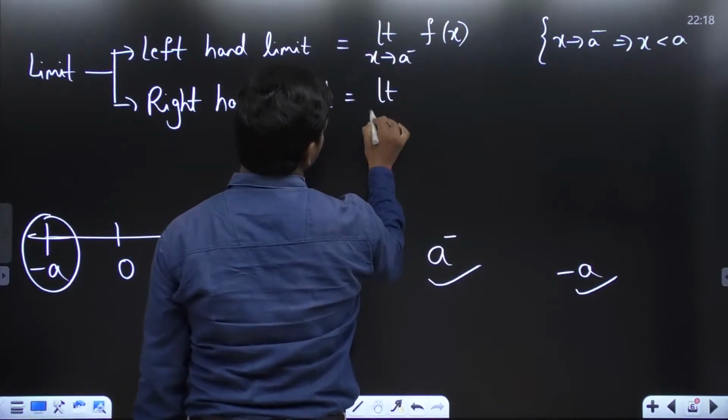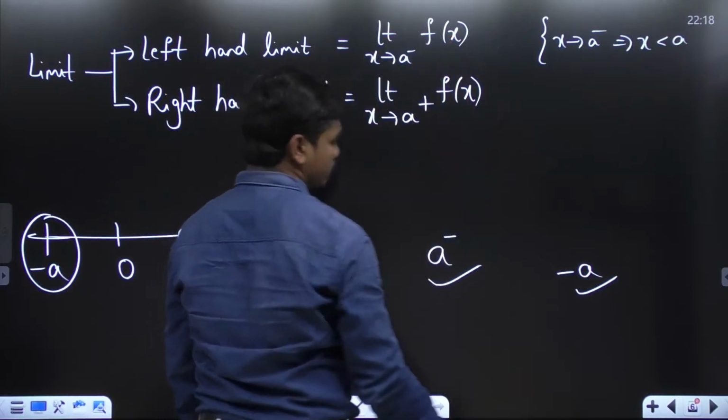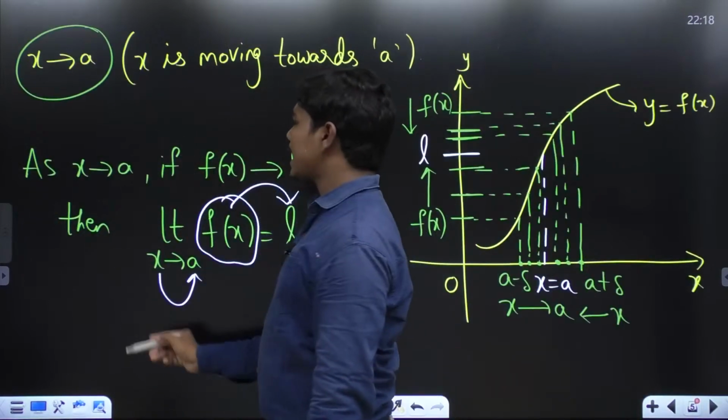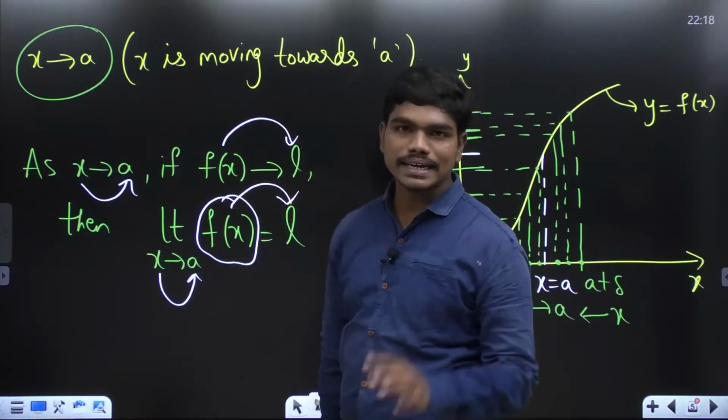Similarly for right hand limit, we denote it with limit x tends to a plus f of x. Now, during the definition of limit, I just told you when x is moving towards a, this f of x should move towards L, but I didn't specify the direction.